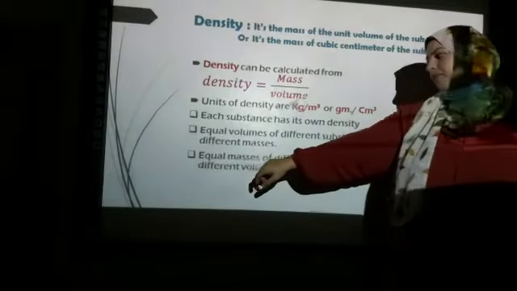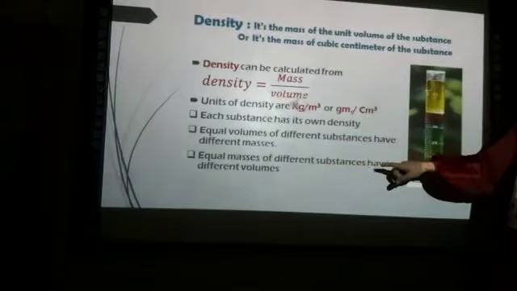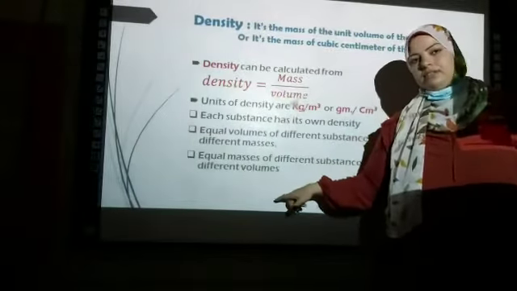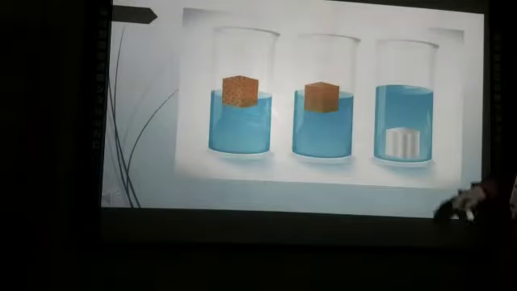Secondly, equal masses of different substances have different volumes. Look at this.